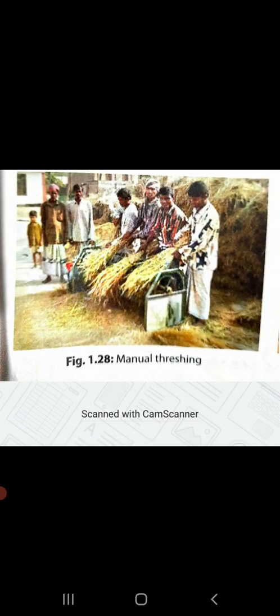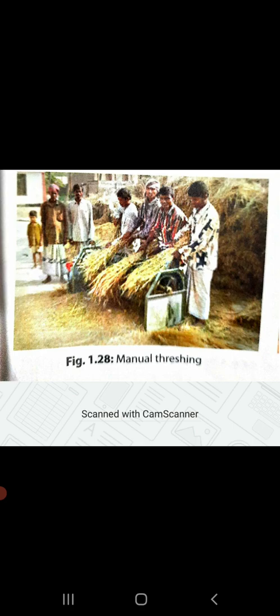So first we'll study about threshing. Threshing is basically the process of separating grains from the harvested crop. Now threshing can be again done manually or by machine. If you see this picture here, we can see that threshing is manually done by striking the harvested crops against a hard surface.